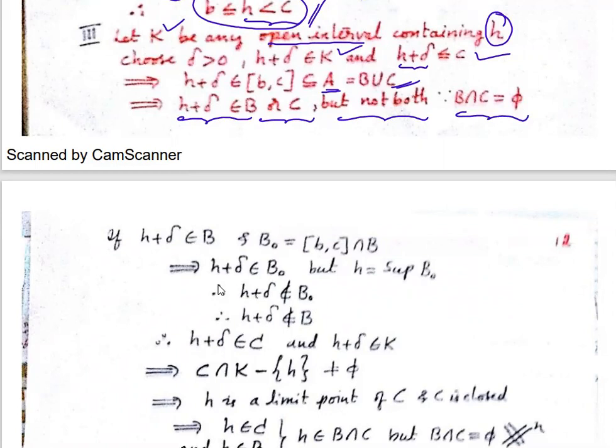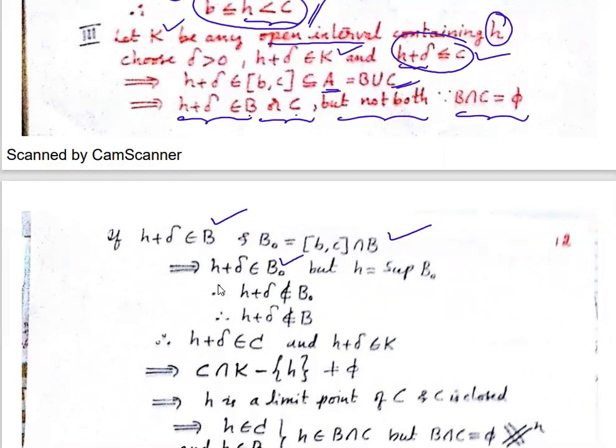So now, it may be in B or it may be in C. Okay, let us take it in B. Suppose it belongs to B. What is my B naught? B naught is nothing but this closed interval B comma C intersection B, right? So H plus delta will belong to B, and also it will be lesser than or equal to this C. So it will definitely belong to B naught.